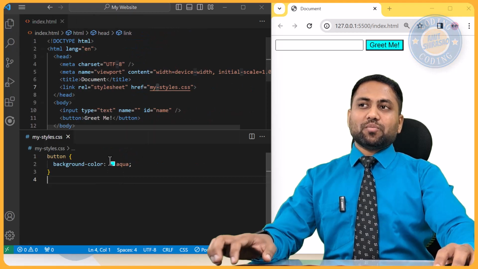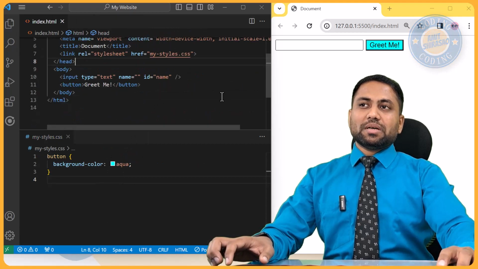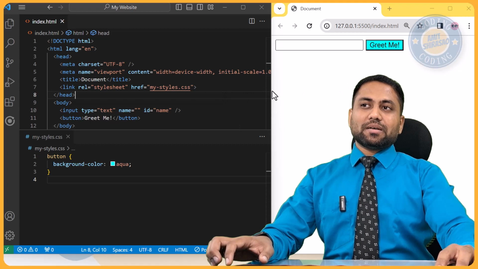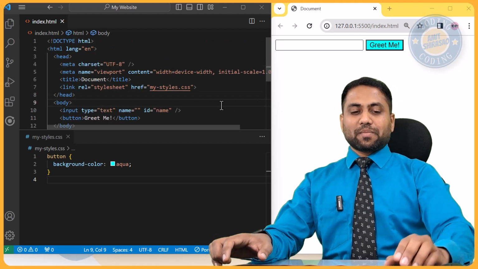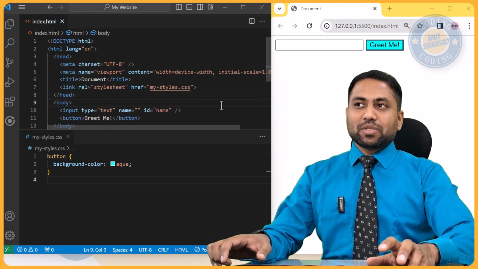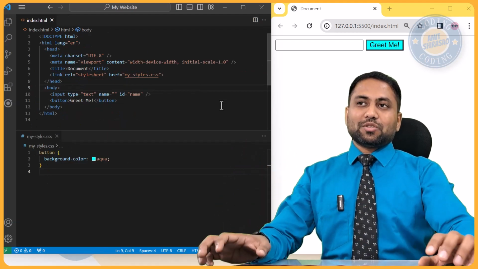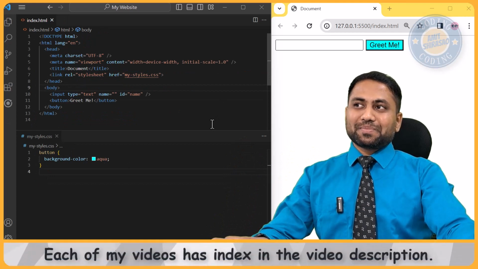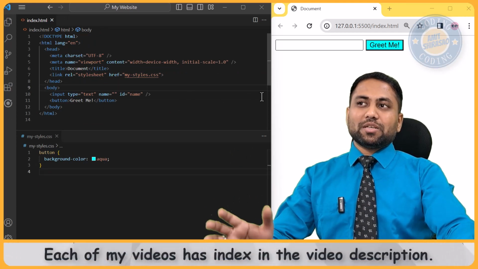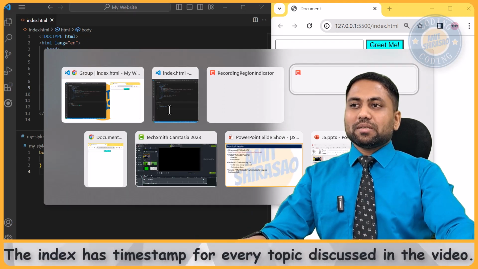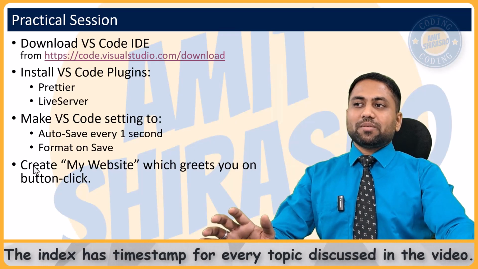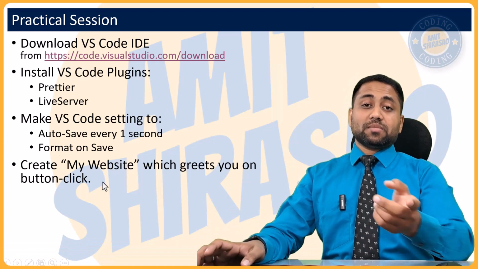So now you can see both the files in one view, and you will also see the browser. Now of course the browser cannot shrink beyond this point, so I'll say control minus, which will zoom out that window a bit. Okay, so now you see both of them in one view. So this is what we are doing with this particular point, that create my website, which greets you. Oh yeah, it should greet you.